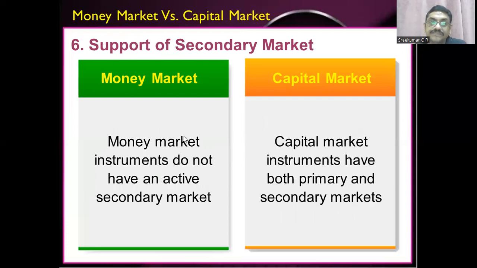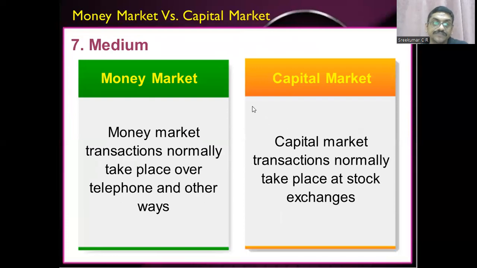Now, money market doesn't have a secondary market, children, but capital market has another subdivision which is called primary market and secondary market. Money market doesn't have such a support. Usually, money market doesn't have a physical location, doesn't have a building. The transactions are carried out through the telephone or any other way. But in capital market, this is done with the help of stock exchange. Capital market is divided into primary market and secondary market. Secondary market is called a stock exchange.